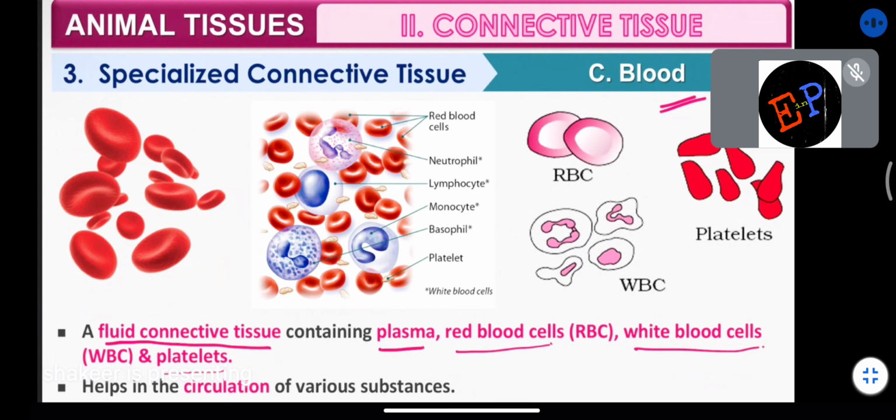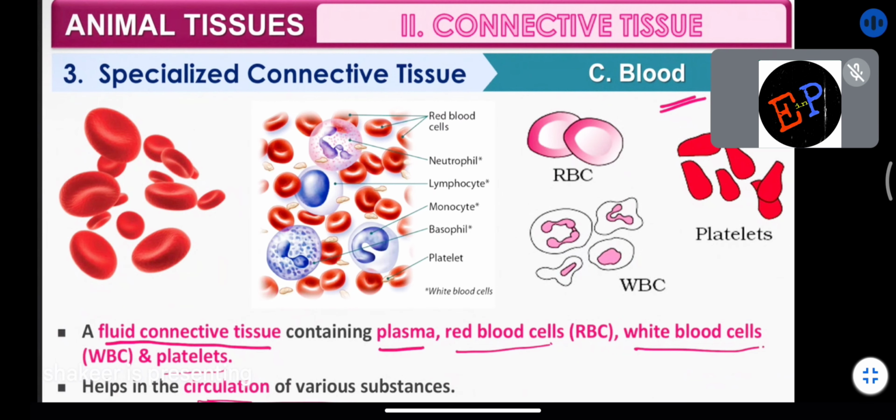Are you able to understand? RBCs are floating, WBCs are floating, platelets also are floating, and all of these are being carried with the help of a liquid, or a semi-fluid type of substance, which is called plasma. It helps in circulation of various substances. Already we studied the functions of the blood. For carrying different substances, blood is very important.